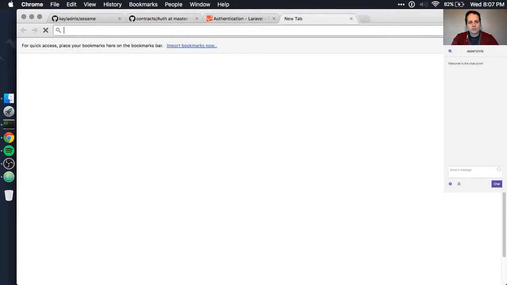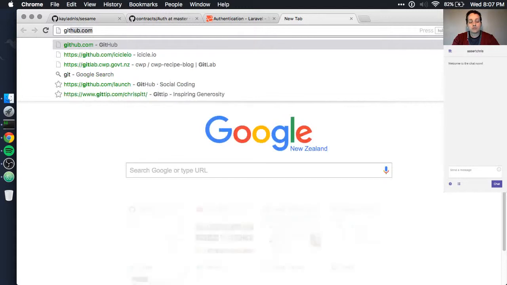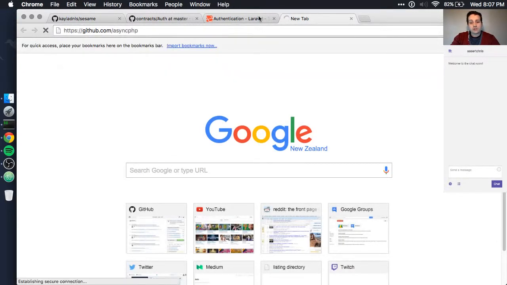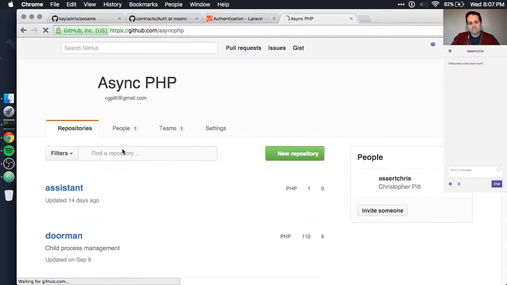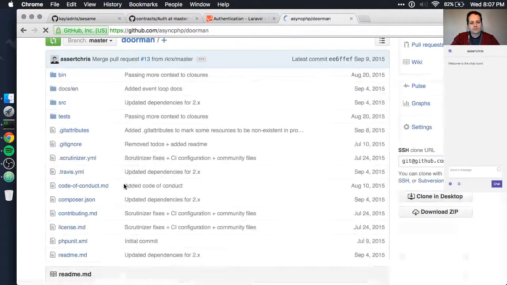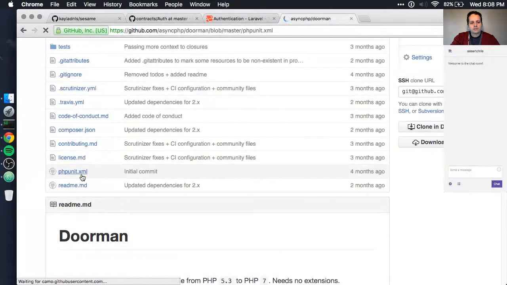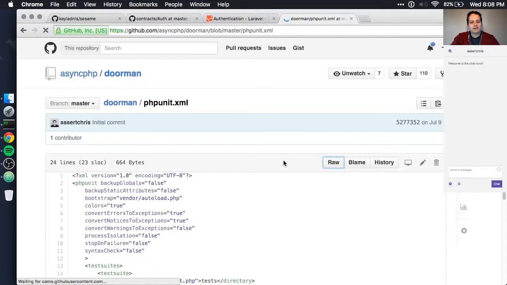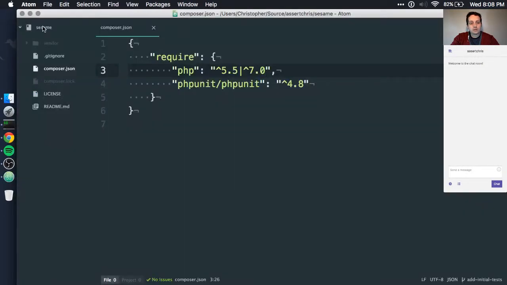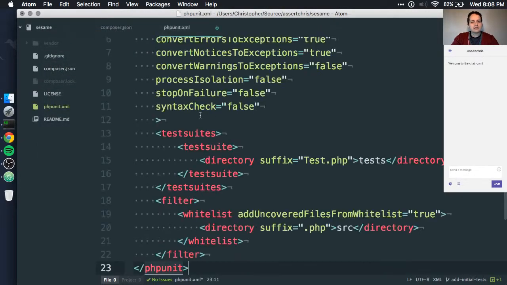Let's go and get a sample PHPUnit config file. So, I'll just go to where I know a good one is. Something like this. Oh, not that. This file. Yes, okay. So here is a sample PHPUnit file which I frequently use and copy from project to project. Not that that's ever caused any harm or anything. phpunit.xml. You can paste the stuff in here.